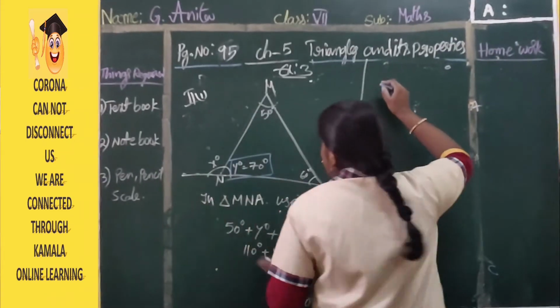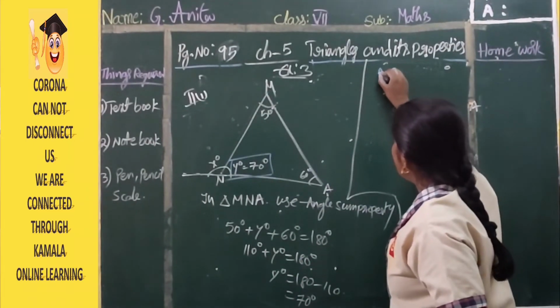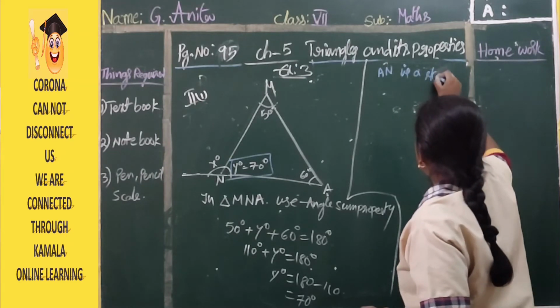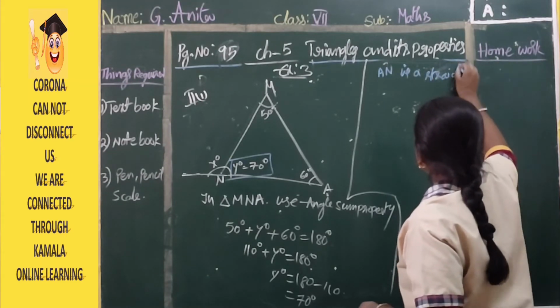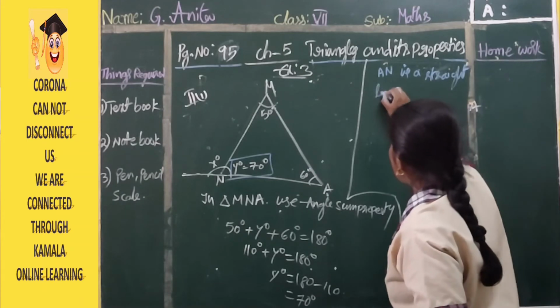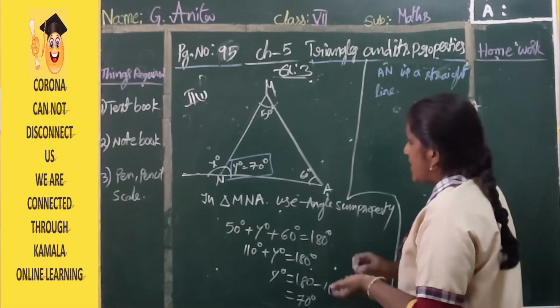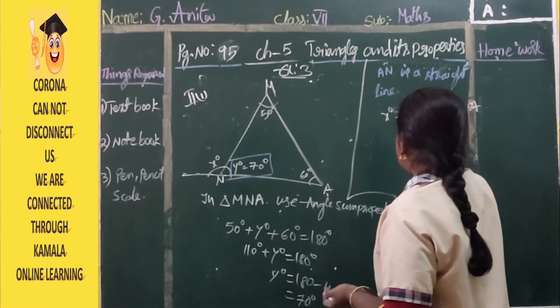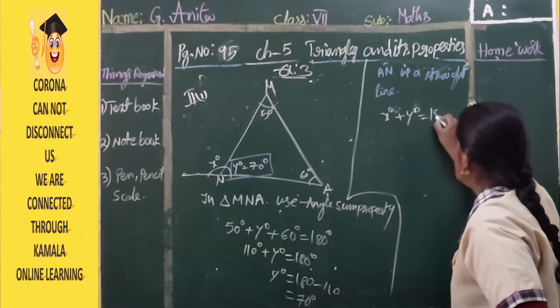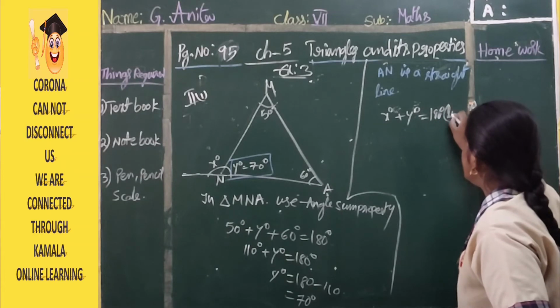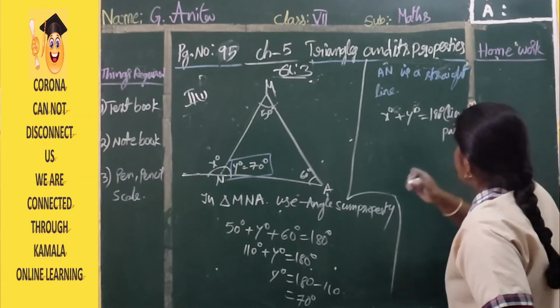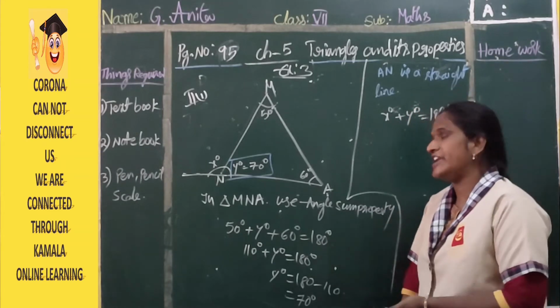Yes, because we are using AN as a straight line. A straight line is an indication of a linear pair. So the sum of x degree plus y degree is equal to 180 degrees, because of the linear pair. Okay, clear? Linear pair means it should be equal to 180 degrees.